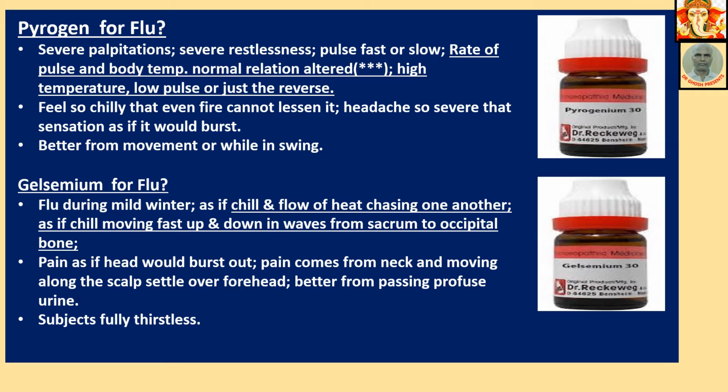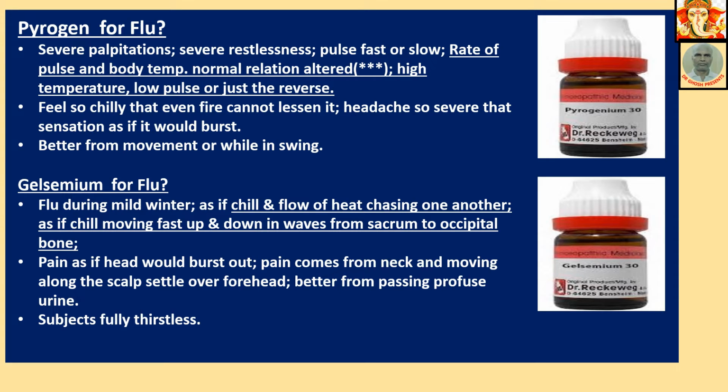The pulse may be fast or slow compared to the temperature of the body. High temperature, low pulse, or the reverse, low temperature, high pulse, both. Feels so chilly that even fire cannot lessen it. Headache so severe that sensation as if it would burst. Better from movement or while in swing.